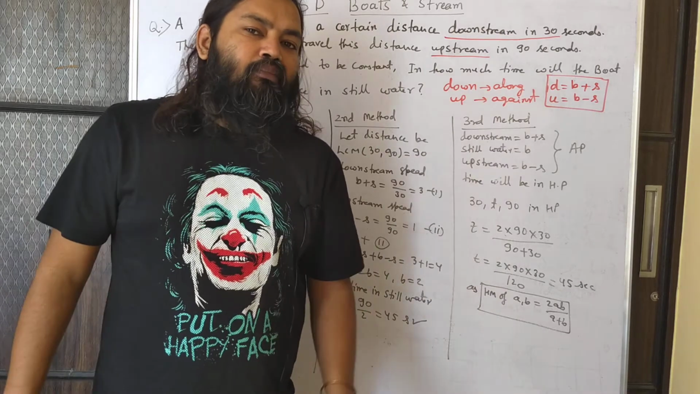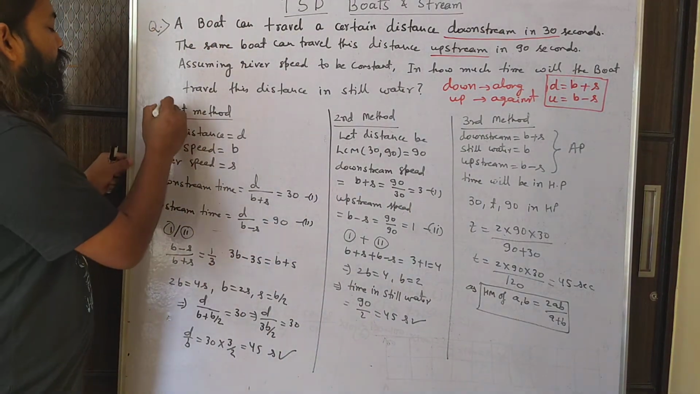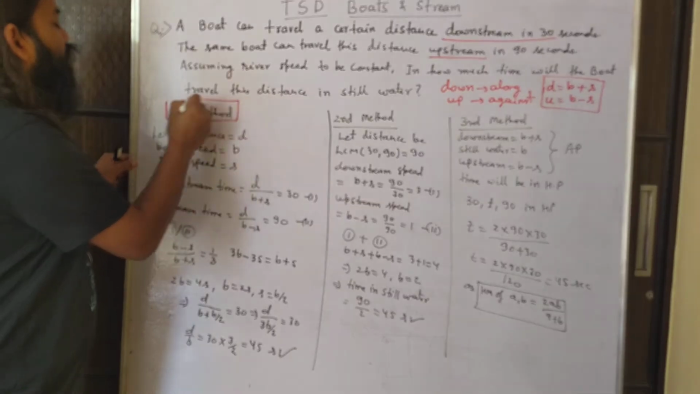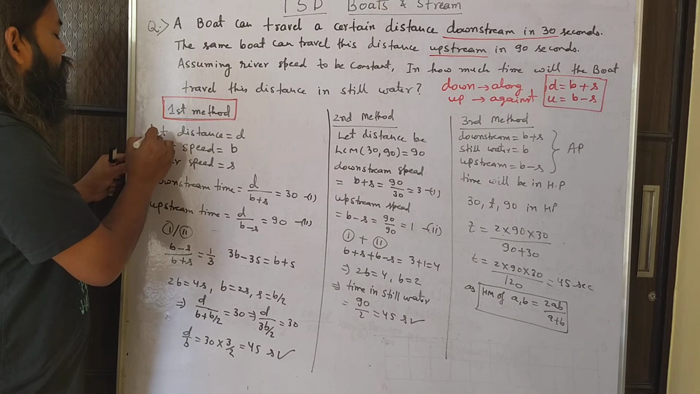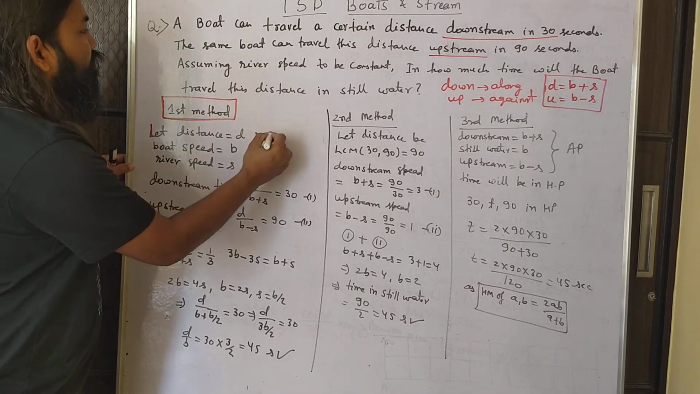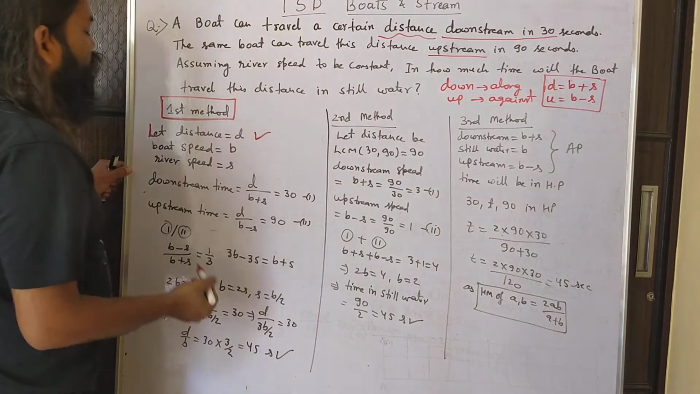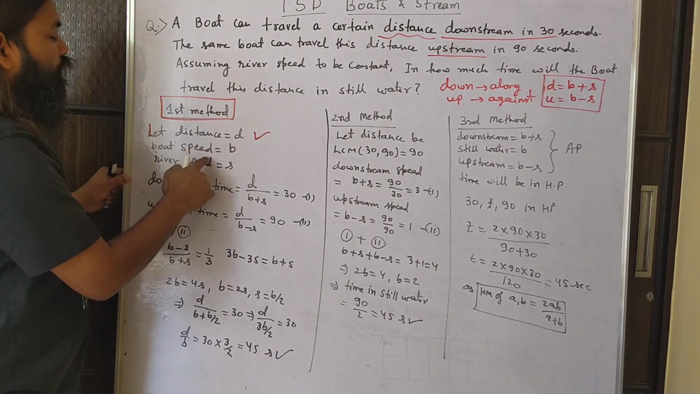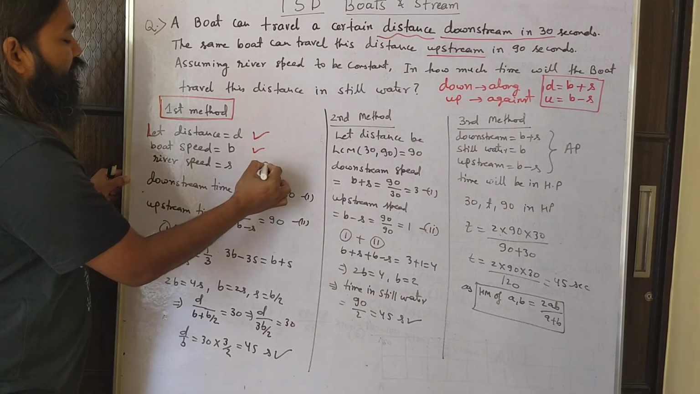Now we will discuss three approaches. Let's go one by one. So let us see the first one. I am just going with the help of equations. We don't know the distance, so I have assumed the distance to be d. Boat speed I have taken as small b. Stream speed I have taken as small s.